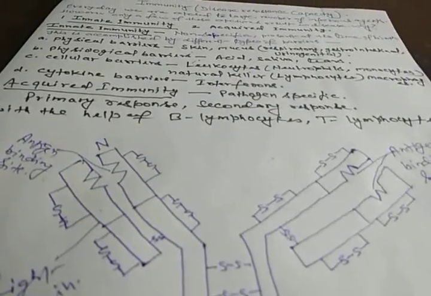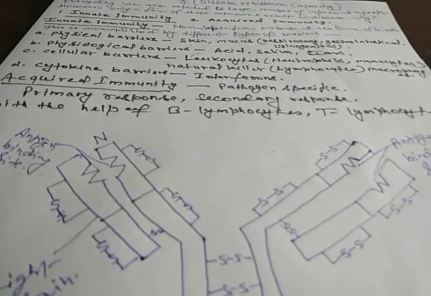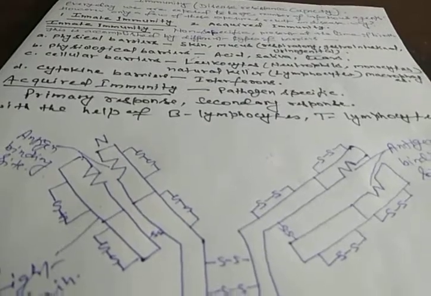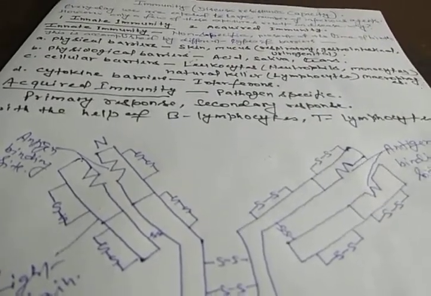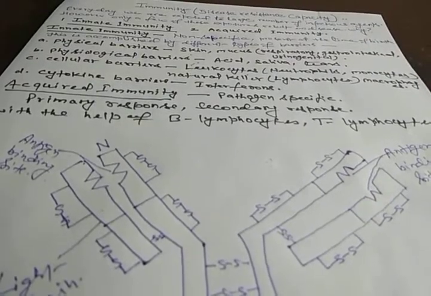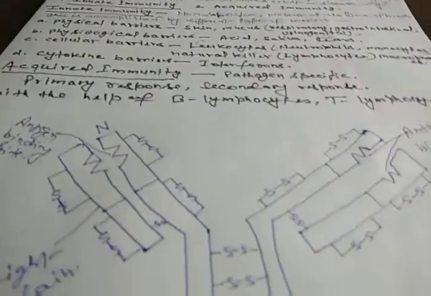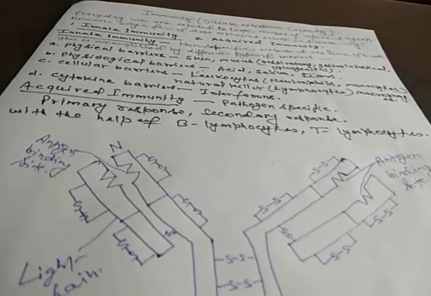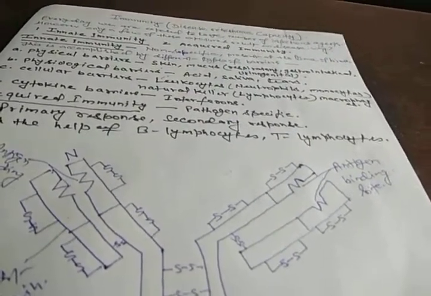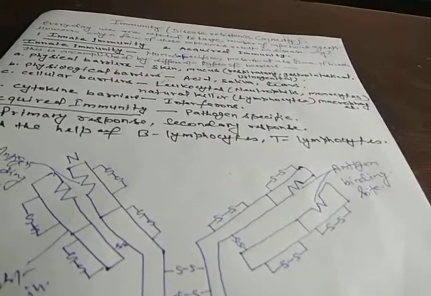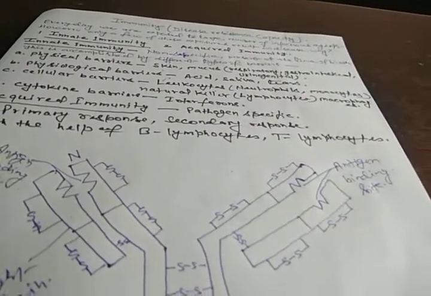After binding, the antigen-antibody reaction occurs, and these antibodies neutralize the action of antigens. So now we learned how B lymphocytes protect our body against disease-causing organisms by producing antibodies. And another one is the T lymphocytes. Actually, T lymphocytes help the B lymphocytes to produce the antibodies.